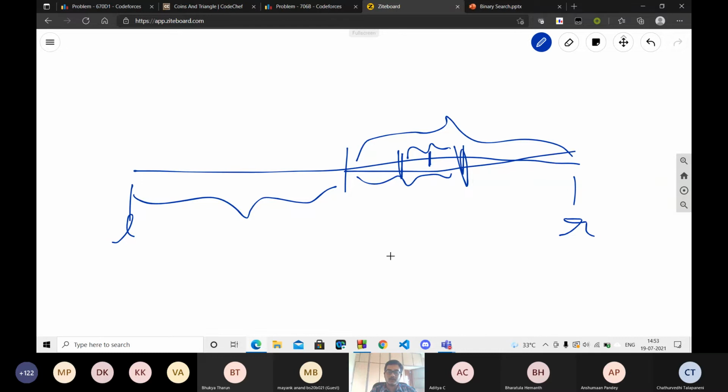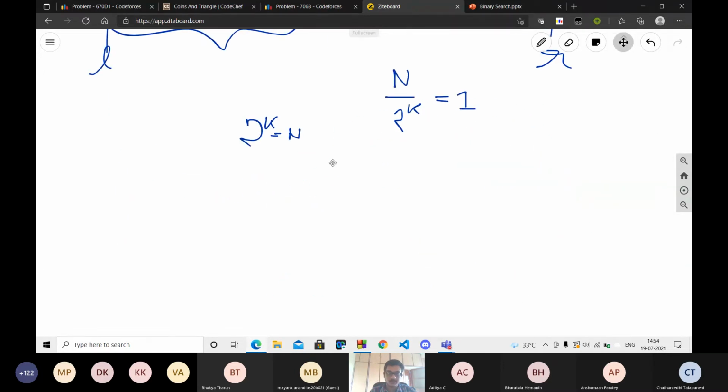Suppose the array size is n. After each operation the array size reduces to half. So after k operations, the array size reduces by 2 to the power k, and we continue until we converge to 1 point. So n by 2 to the power k will be 1. So 2 to the power k equals n, and hence k, the number of operations, is log of n in the base 2. So this is the worst case time complexity of binary search.